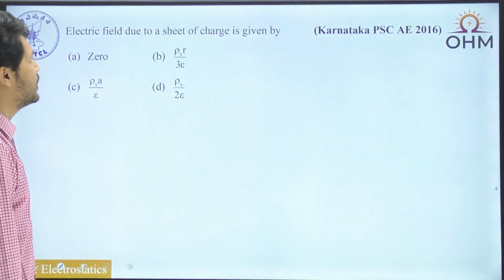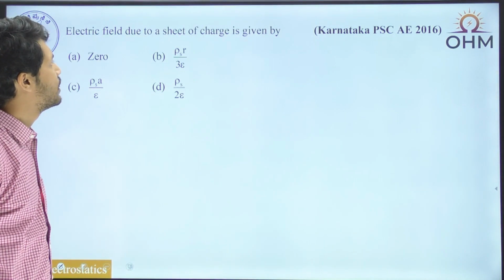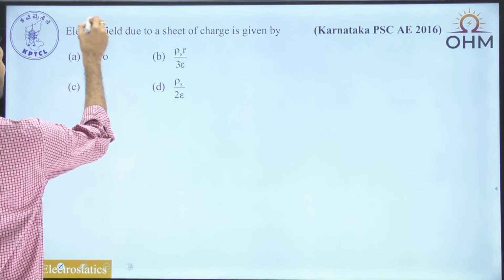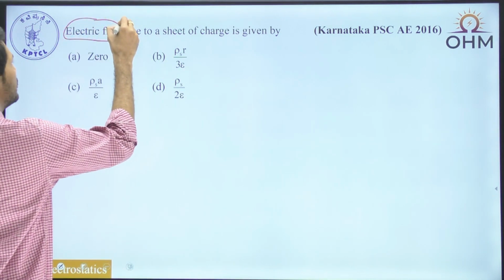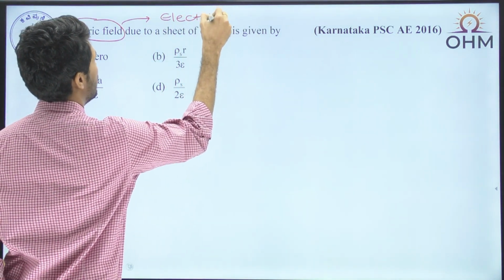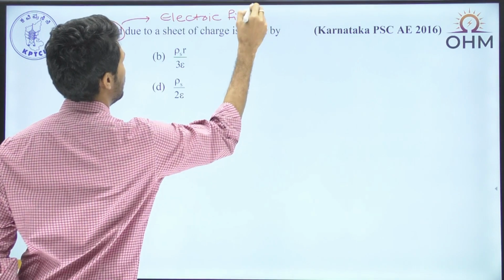Electric field due to a sheet of charge is given by dash. Here, whenever the examiner uses the term electric field, the examiner means electric field intensity. Okay, electric field intensity.